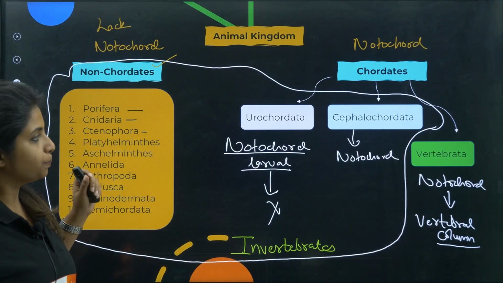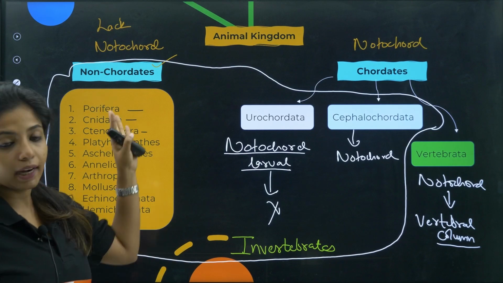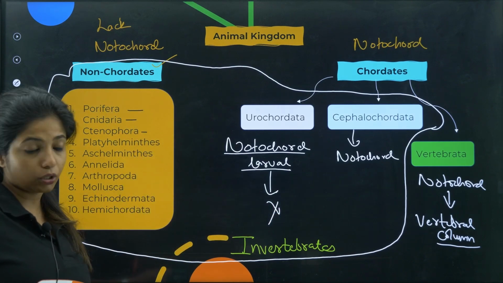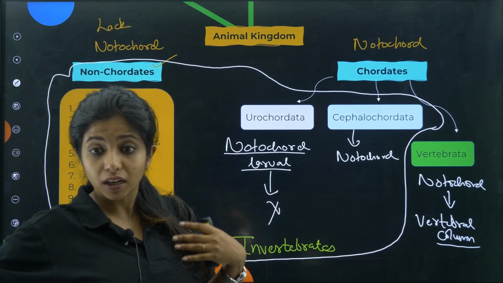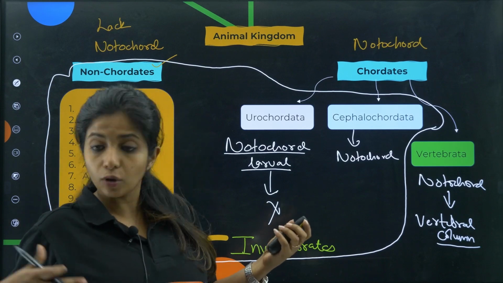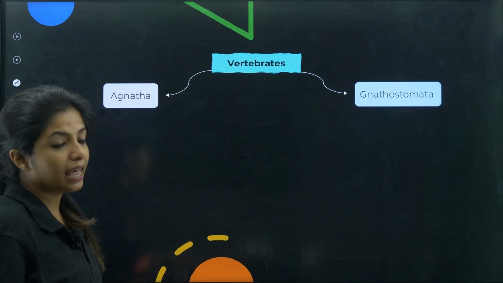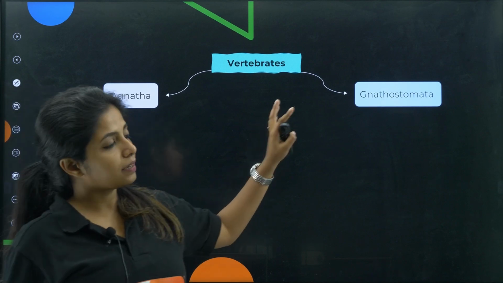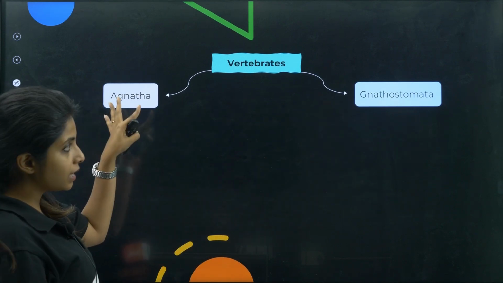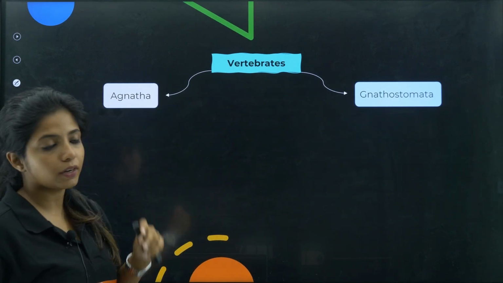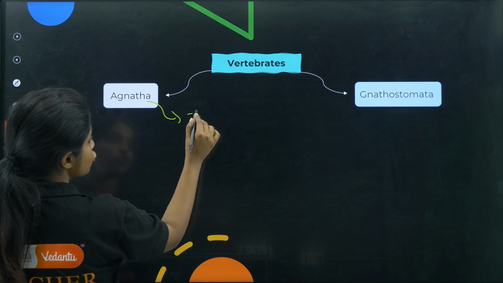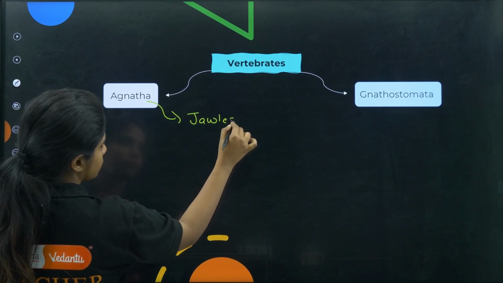Now we have to go ahead and divide vertebrata, because we come in this category. We have to see in which category of vertebrata we come. Vertebrata again is divided into two. One is agnatha and the other one is gnathostomata. Over here come the jawless fishes, children.